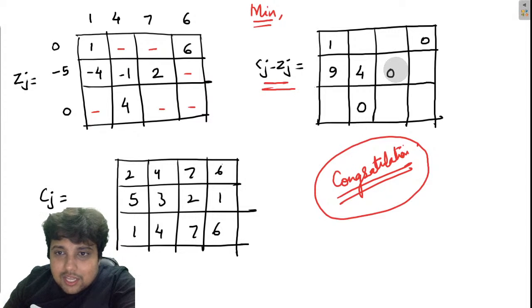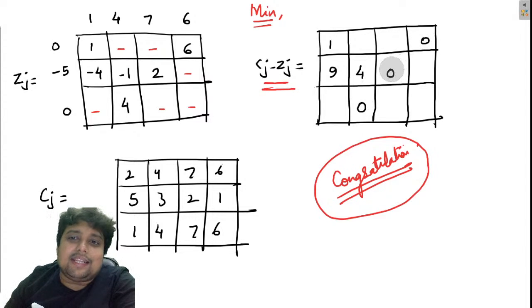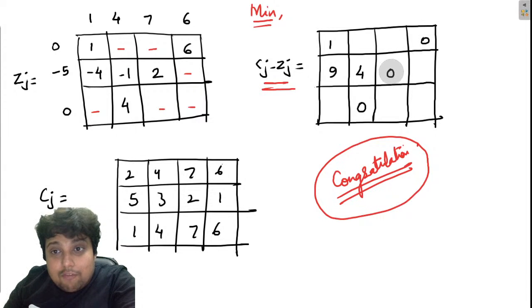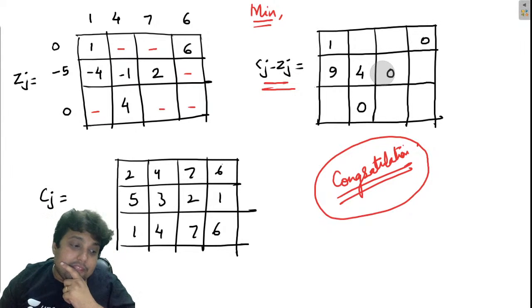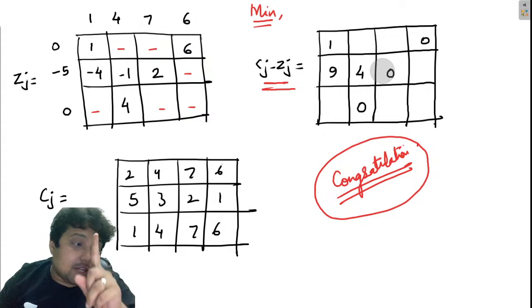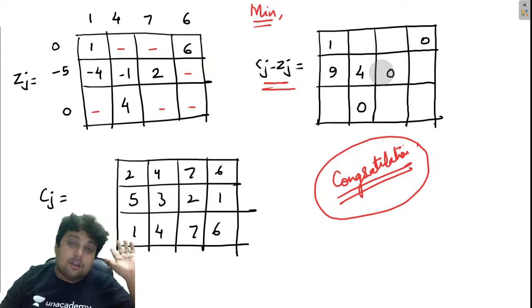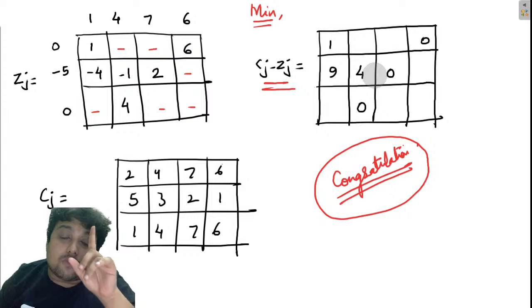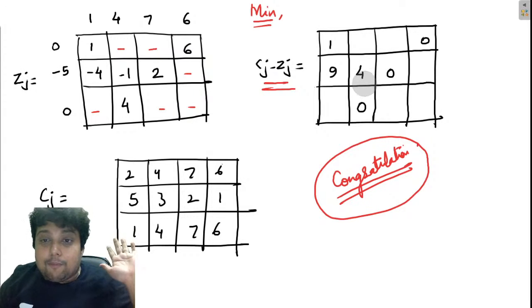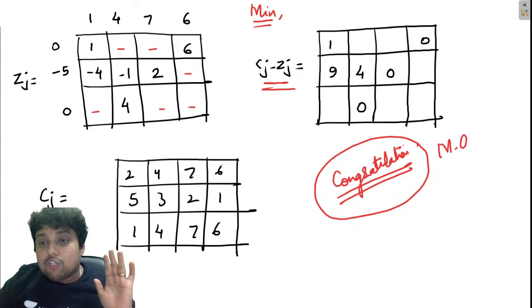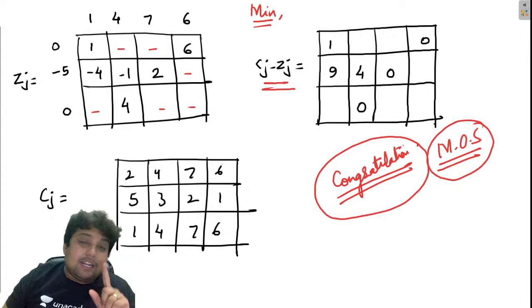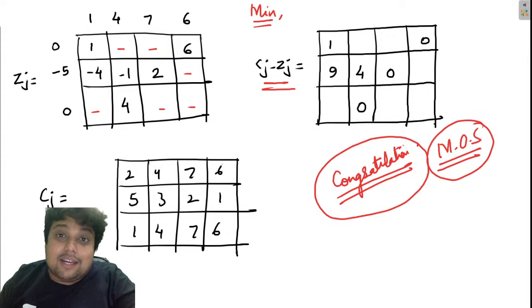There are zeros which are clearly indicating that this problem is a case of multiple optimal solution. Why? Because they are saying that if you will give Maggie to us, solutions will change, allocations will change, you will get a new solution. But the overall transportation cost will not change, my friend. I hope you people are getting my point. So this problem is a case of multiple optimal solution. Right.